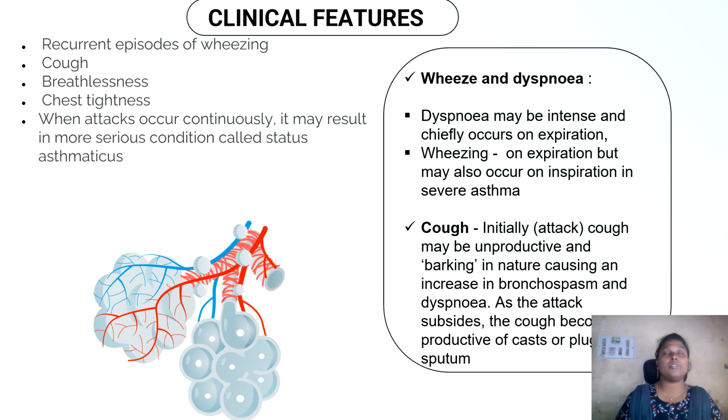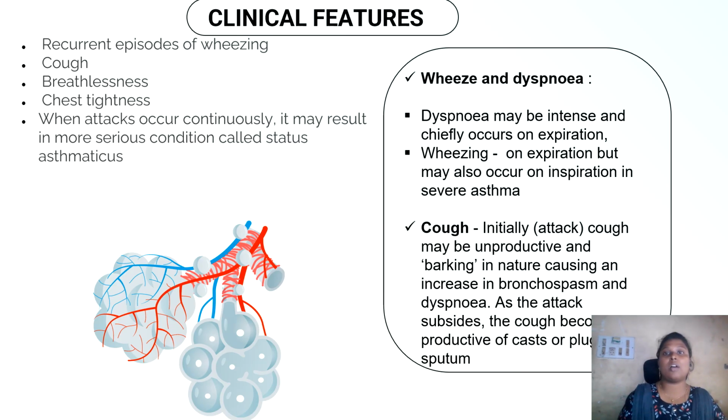The main clinical features of asthma are quite characteristic. Patients often experience recurrent episodes of wheeze, a whistling sound during breathing, cough, breathlessness, and chest tightness. These symptoms often occur at night or in the early morning. They may vary in intensity from mild to severe. When the attacks become continuous or severe, the condition may progress to a serious state called status asthmaticus, which is a medical emergency requiring immediate treatment.